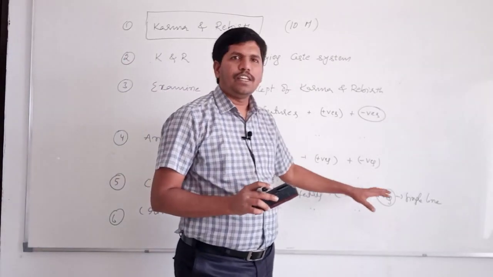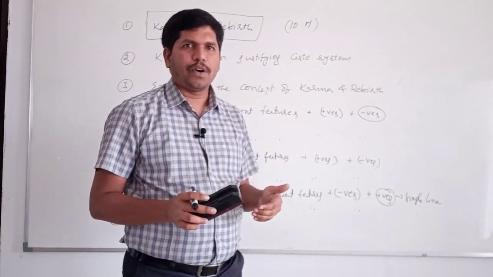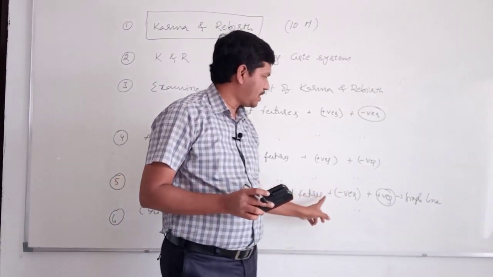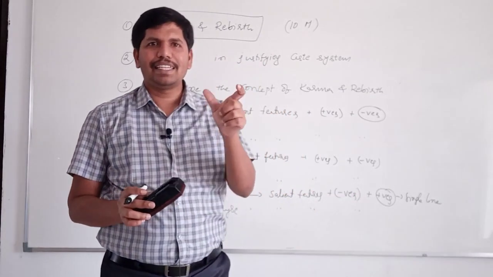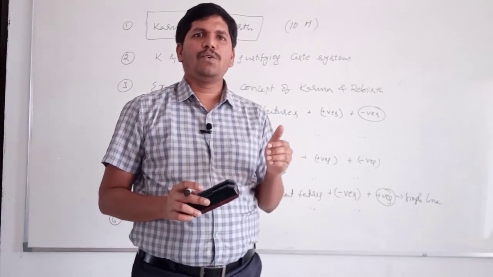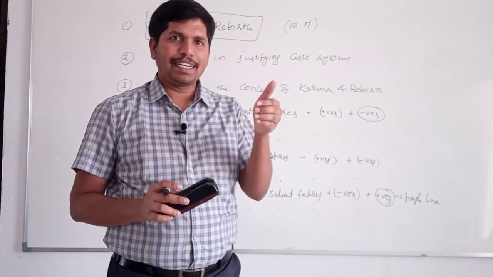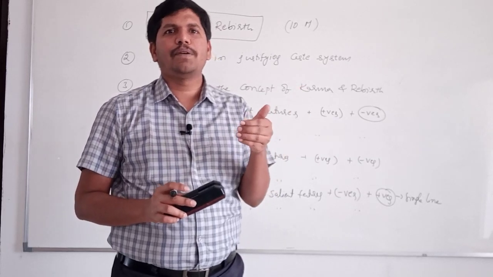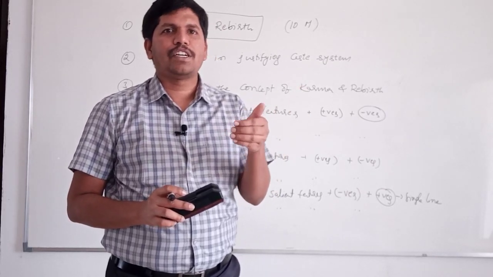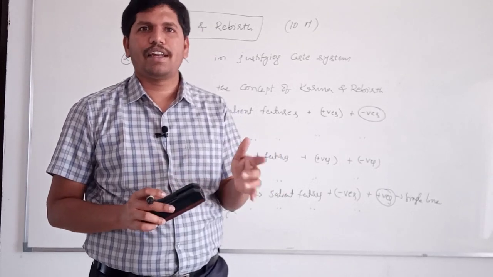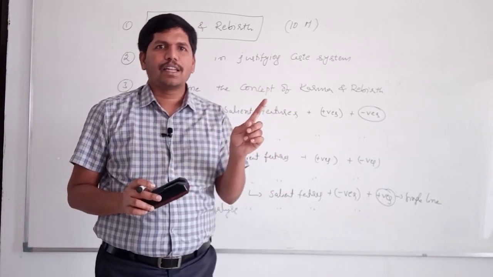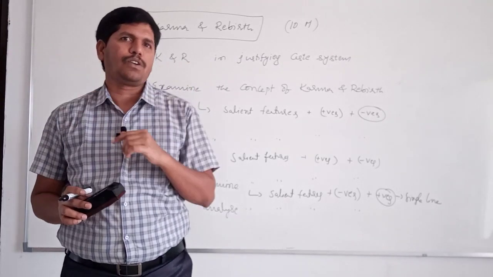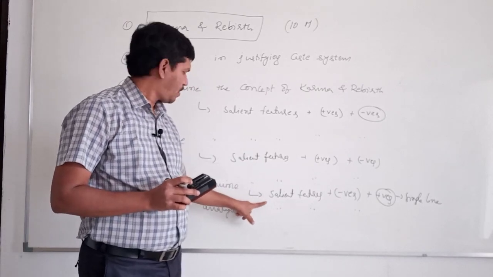Here, you need not write those contents in the form of points. But here, after writing salient features and negatives, you have to write a single line conclusion. Even though there are certain drawbacks, or even though there is a criticism against the concept of karma and rebirth, it is responsible for motivating the people to be involved in good actions, charitable activities, and to be active in their life. Like this, all the features can be incorporated in your answer in the form of a single line positive conclusion. Like that you have to write.